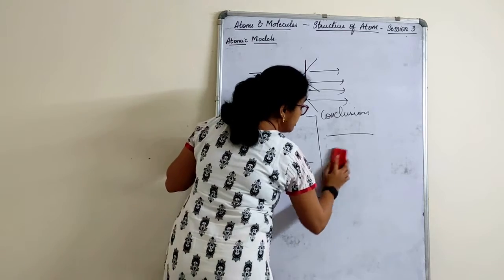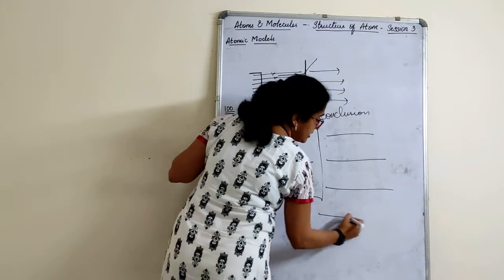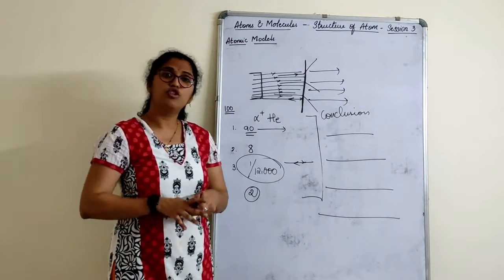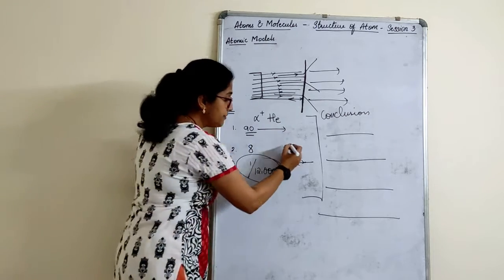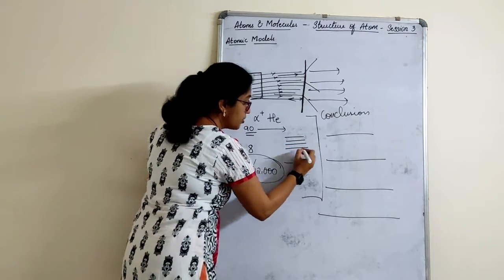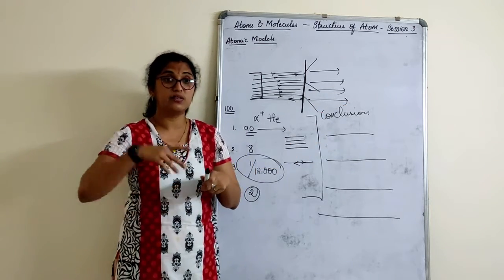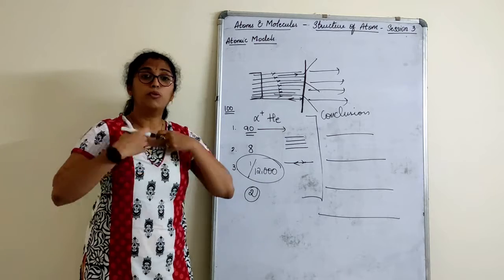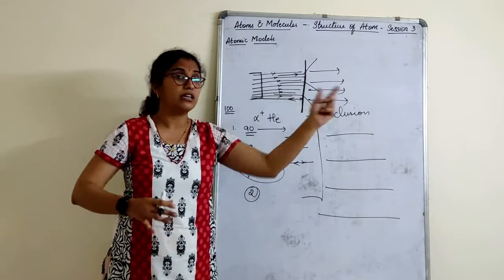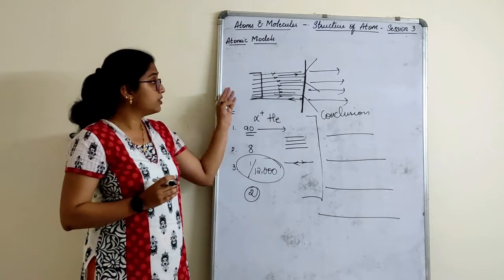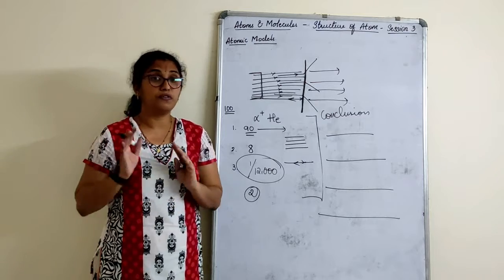The fence line is like this. Very easy, right? Most of the stones you throw can easily go and fall on the other side. What if the fence line was like this? Very difficult for you to throw. Here, since the fence is like this, most of the stones are going through easily. This means that most of the alpha particles are easily passing through the gold foil.